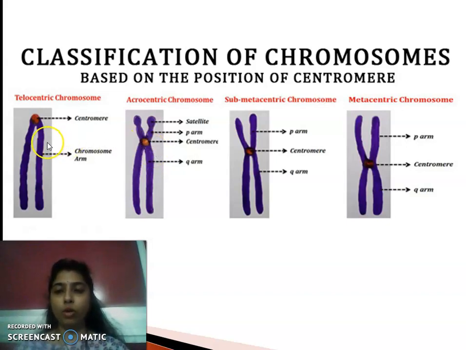And in case of the fourth one, that is telocentric chromosome, here the centromere is placed at the tip, at one of the ends, and so it is termed as telocentric chromosome. The ends of the chromosomes are termed as telomeres. As a result, here the centromere is placed at the telomere, that is at one of the ends, and so it is termed as telocentric chromosome. Clear?